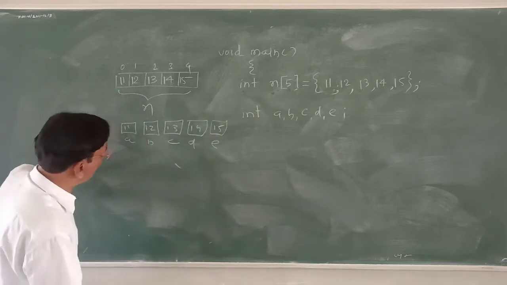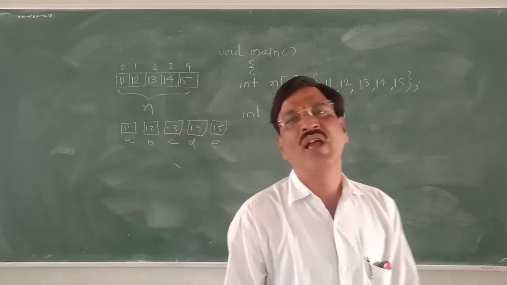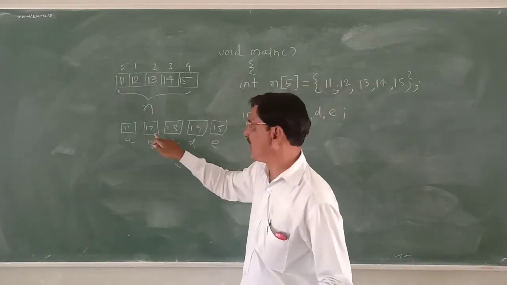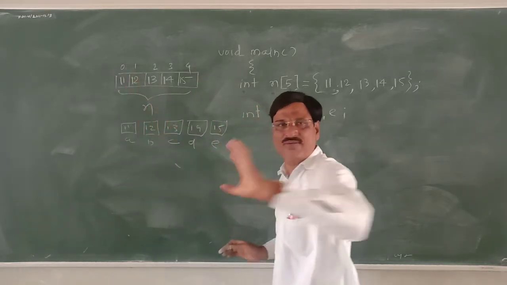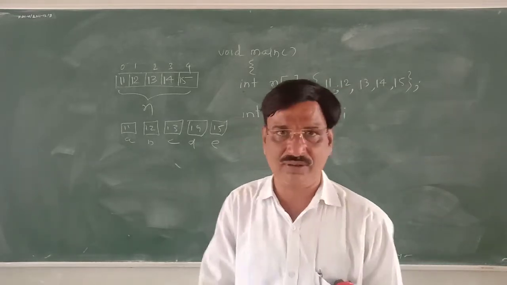Then what is the difference between five individual variables and an array? An array is a collection of variables. These are the five variables, and their collection is done here, n. Thus, array is a collection of variables.